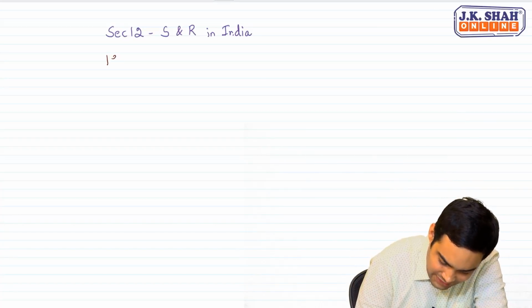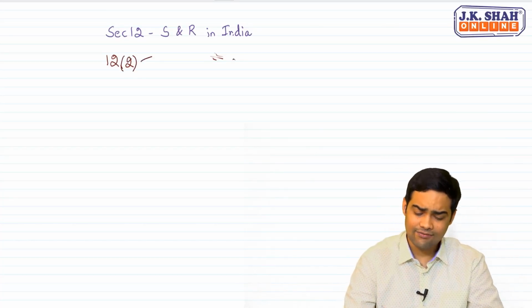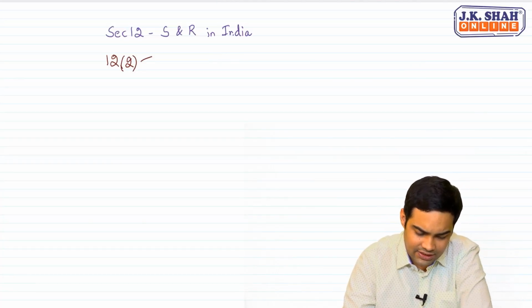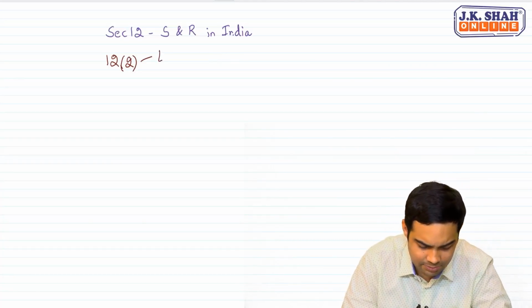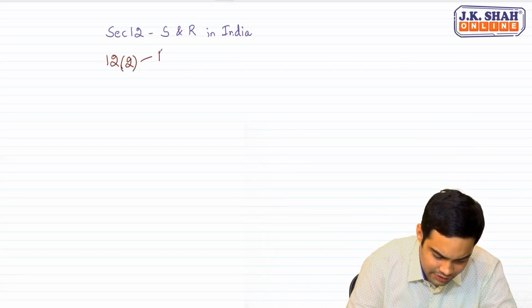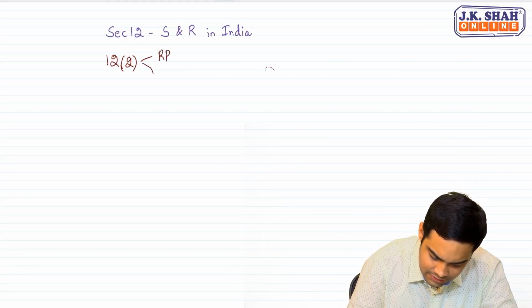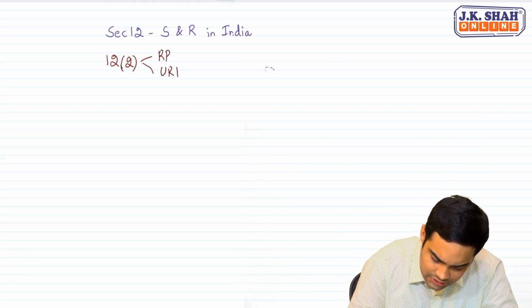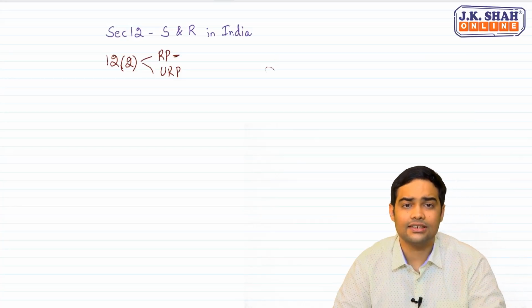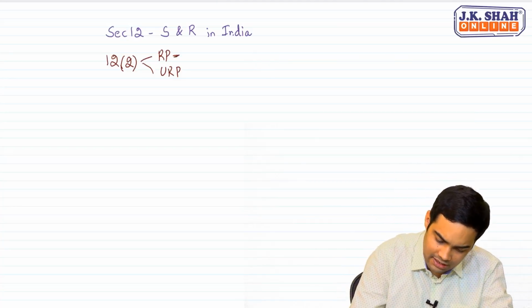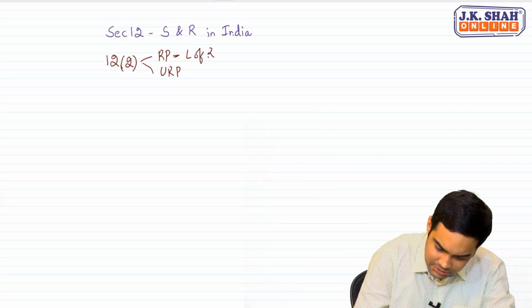12.2. 12.1 just gives the name. So when we talk about 12.2, the first thing which we should understand is whether it is provided to a registered person or it is provided to an unregistered person. If it is provided to a registered person, in such cases, the place of supply will be location of the registered person.